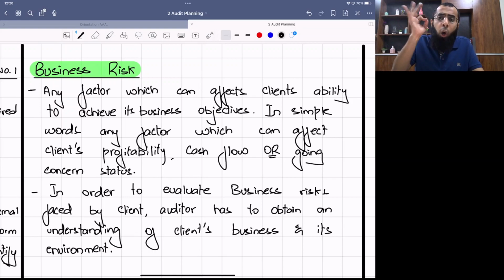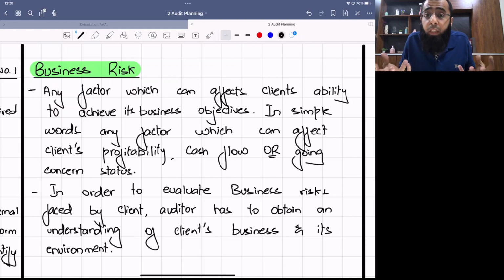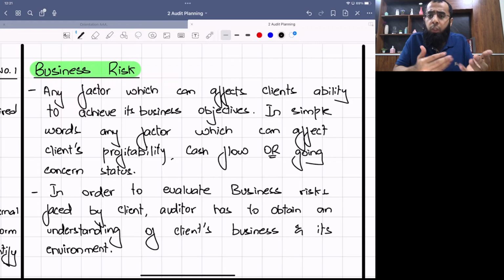So the audit planning starts with understanding of the client's business and its environment. When you understand the business and the environment, you hold discussions with the management. Along with these discussions, the auditor obviously performs his own research also, because you all know that the discussion with management is not very good evidence. Management may lie also. So the auditor performs his own research. Once you have done the understanding, you start evaluating the business risk.